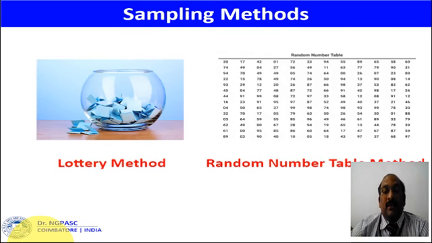In the lottery method, the researcher assigns a number to each and every item in the population. For example, 500 employees in Sharp Industries. A number is assigned to all the 500 employees, written on a small bit of paper, kept in a small bowl and shuffled.